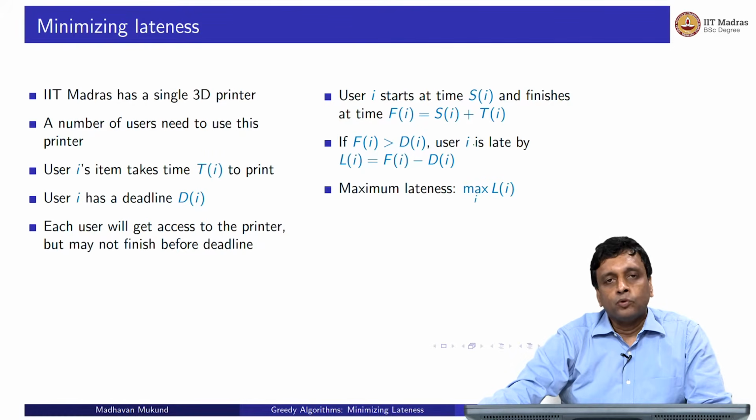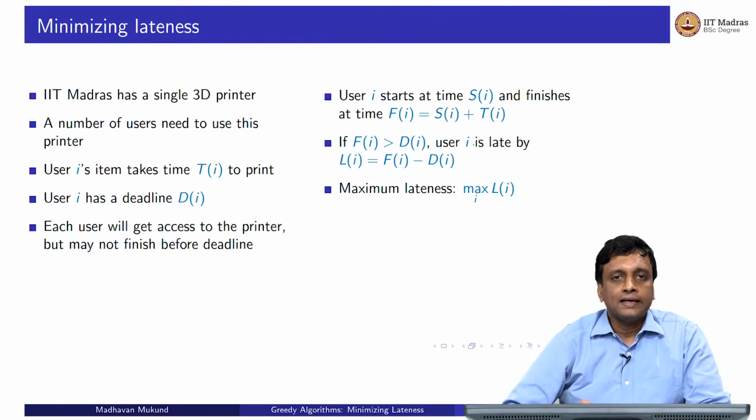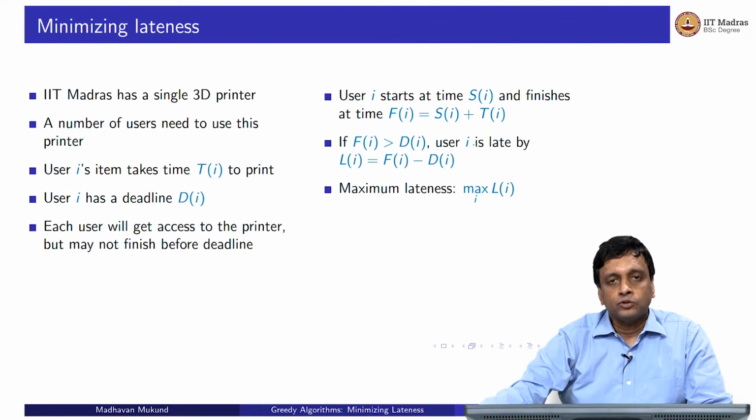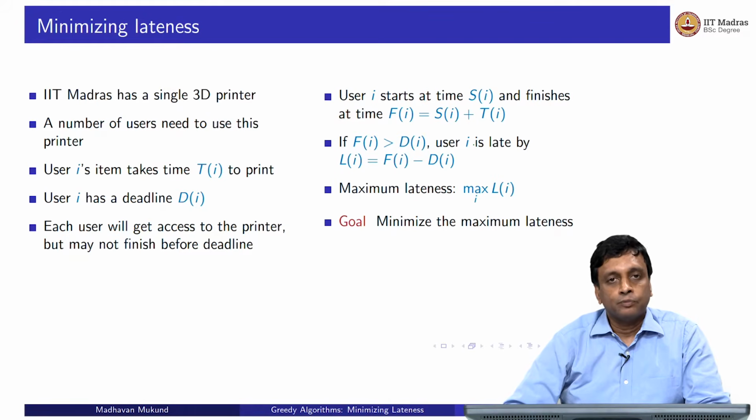So what we want to compute is how bad is this across all the users. So we are not trying to add up the lateness of all the users, but rather say which user has been delayed the most. So we want the maximum value of L of I over all the users who are trying to use this resource, and our goal is to minimize this maximum, right? So we are not again computing the sum of all the lateness. We are saying take each user and see how late that user is, and we are trying to minimize this maximum, right? So this is our goal. So we want to schedule this resource allocation for this printer in such a way that we minimize the maximum lateness.